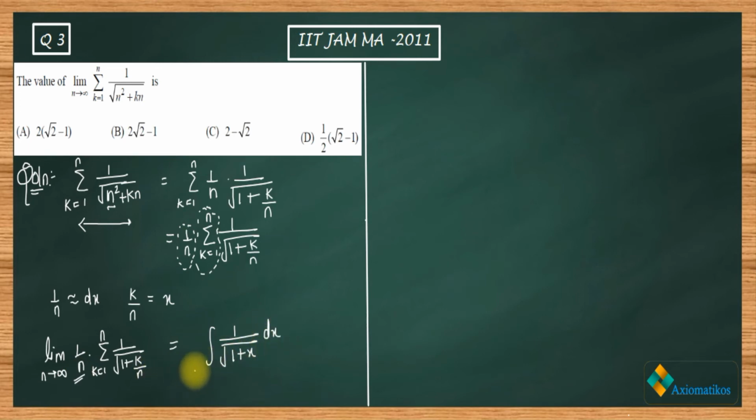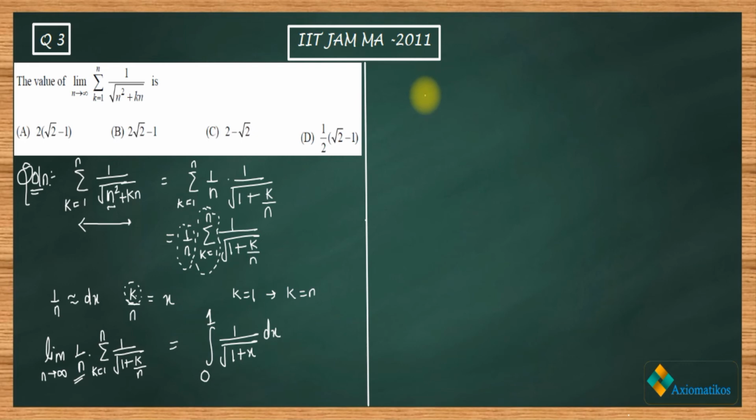Now we just have to check the limits. k is varying from 1. When k is 1 and n is going to infinity, you are getting 1 over infinity, so that means you are getting 0. Are you getting my point? Now when k is n, you are getting x as 1. So the limit will be from 0 to 1.